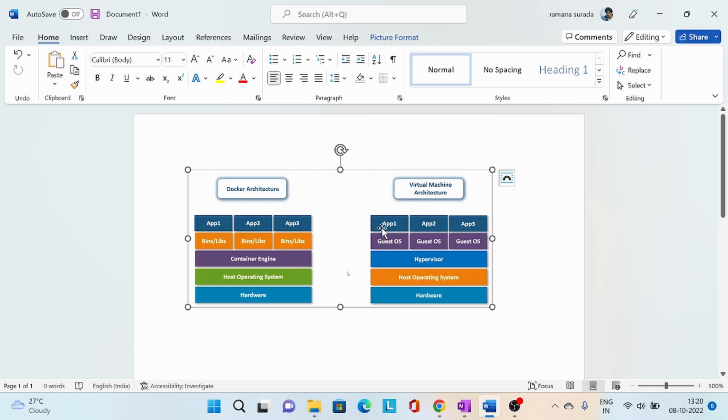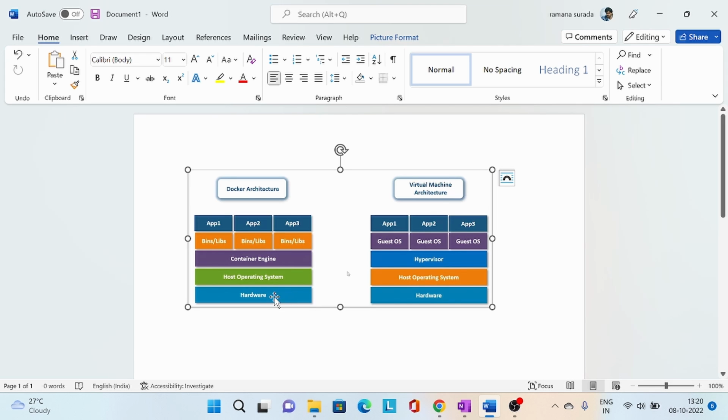That's why it is heavyweight. But in Docker it won't have complete binaries and libraries, and also it won't have a kernel. It always shares with the host operating system. So these are the main differences between virtual machines and containers.